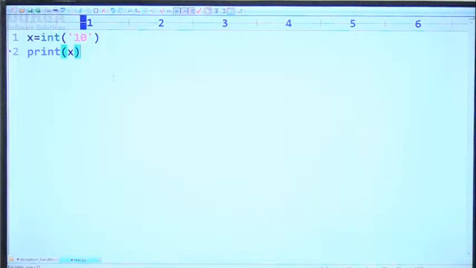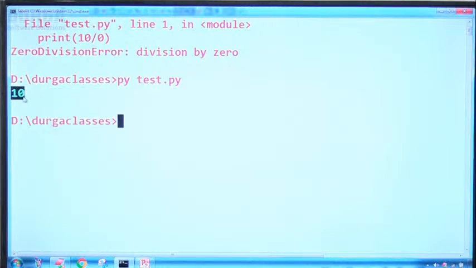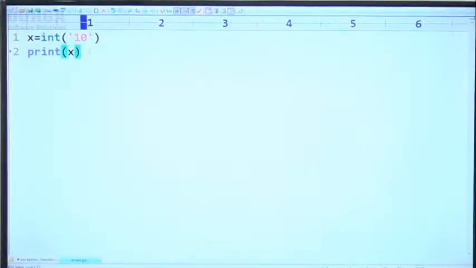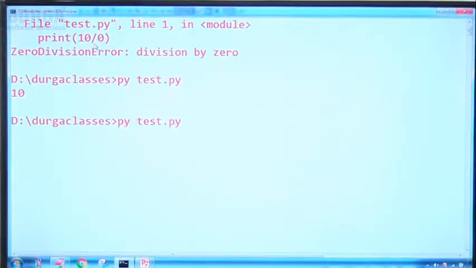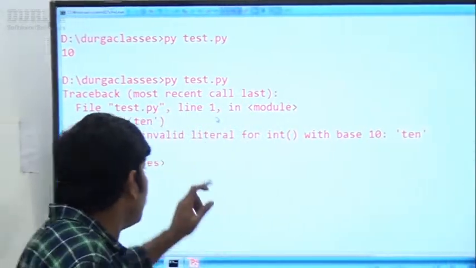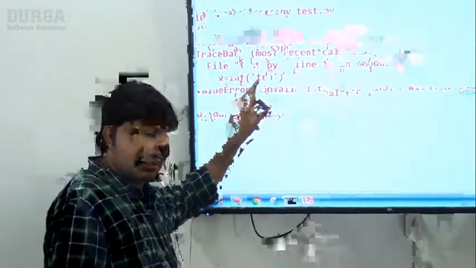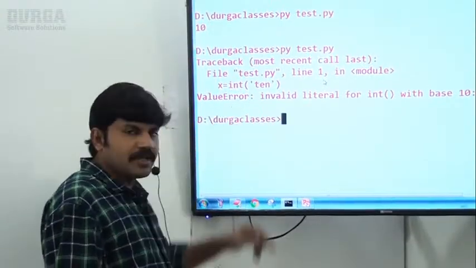That's why we are never going to get any problem. Happily the code runs and prints 10. Well, instead of "10", by mistake "ten" is there. Now observe, "ten" is there, then immediately we are going to get value error. Remember, we are trying to convert string to int value, but the string is not representing an int. That's why we are getting value error.